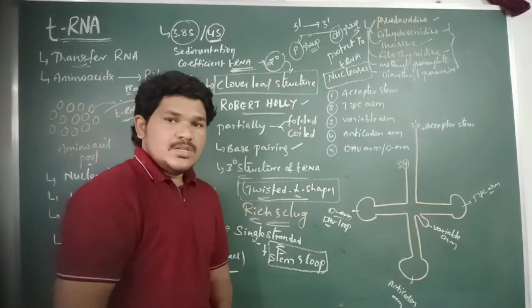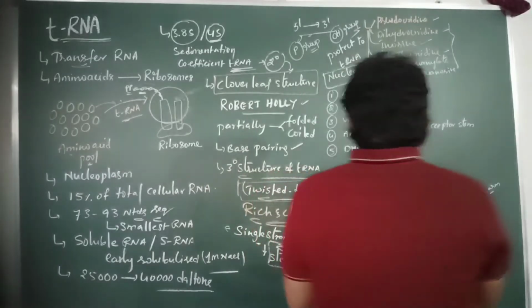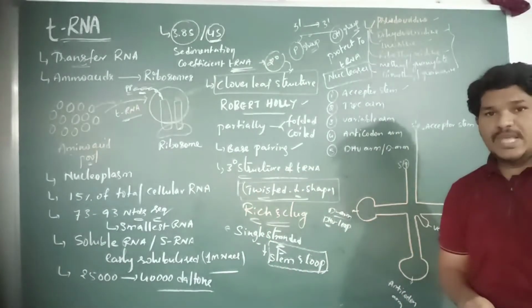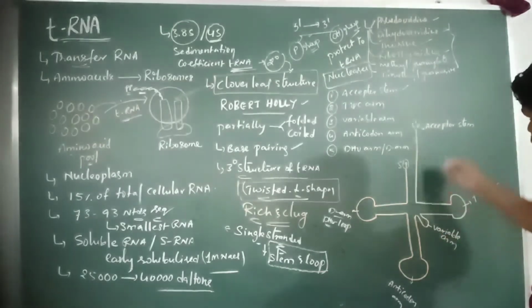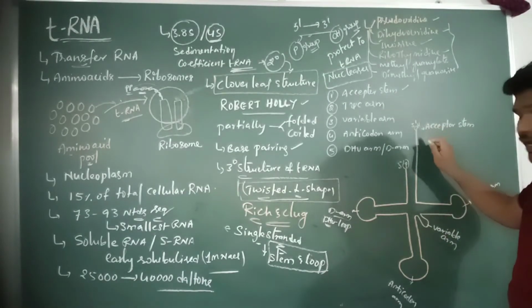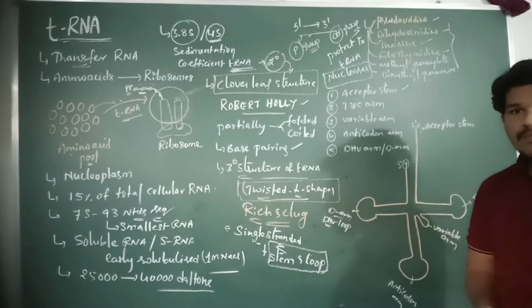Coming to the first part of the tRNA molecule, the acceptor stem. At the 3 prime end of the tRNA molecule a hydroxyl group is present.